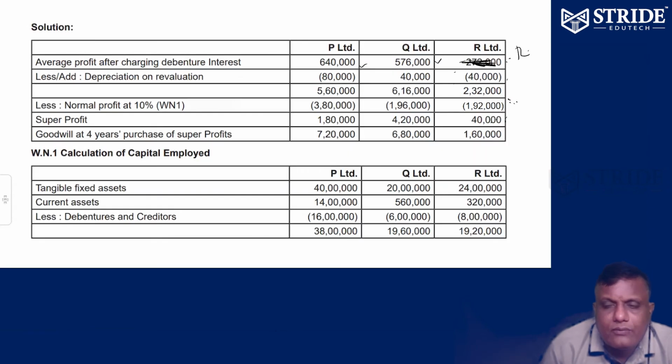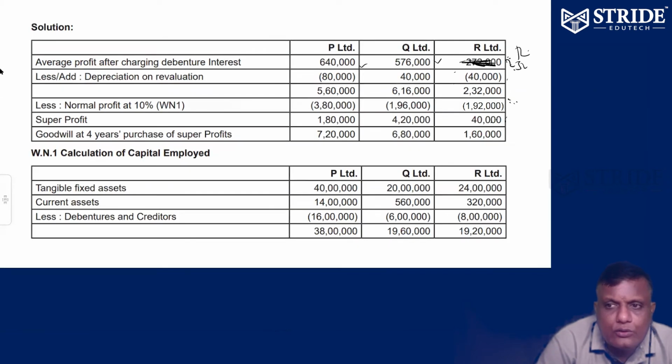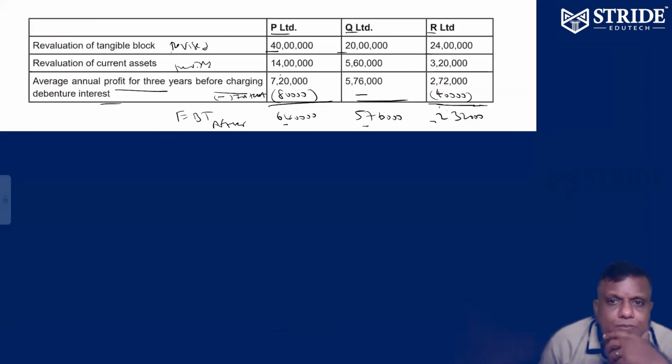So it's going to be 2 lakh 72 minus 40, so 2 lakh 32. Anyway, it's going to be 2 lakh 32,000. That's the correct value. This is the wrong one. Okay, now next one.